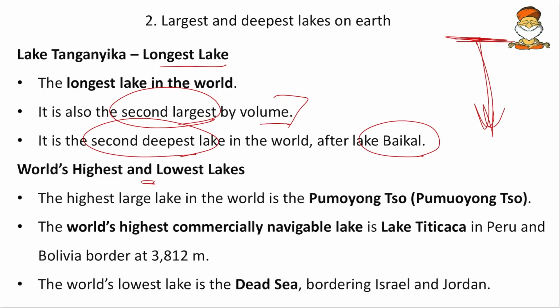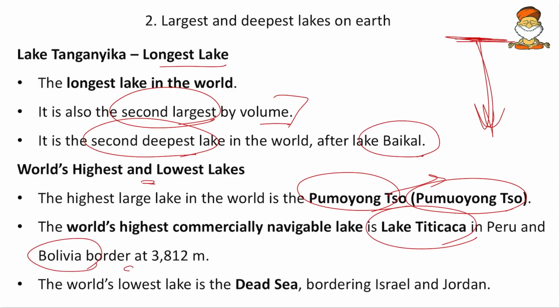Highest and lowest means the altitude at which they are situated. One lake can be on the Deccan Plateau, one lake can be in the Himalayas. So that will be at greater heights compared to others. The highest large lake in the world is Pangong Tso. Anyhow, we can pronounce it. And then the world's highest commercially navigable lake is Lake Titicaca in Peru. Okay, it is situated on the Peru and Bolivia border.